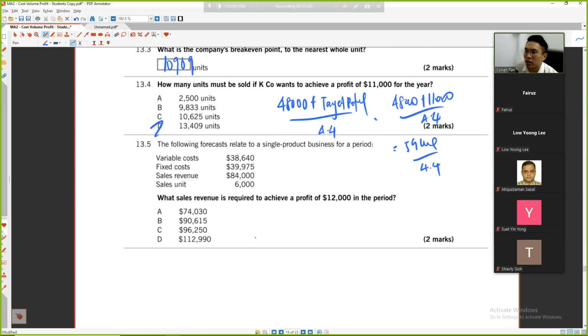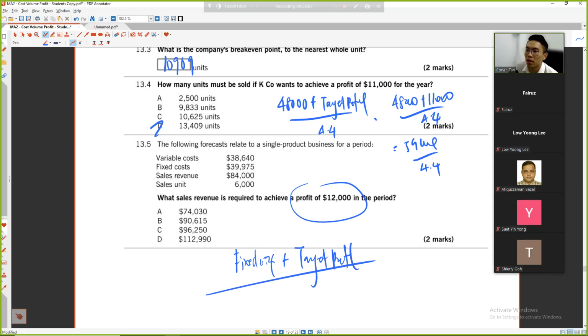What sales revenue is required to achieve a profit of 12,000 in a period? If you want to achieve a profit of 12,000, you need to use the fixed cost plus the target profit. Since I want the sales revenue, I can divide by the CS ratio.